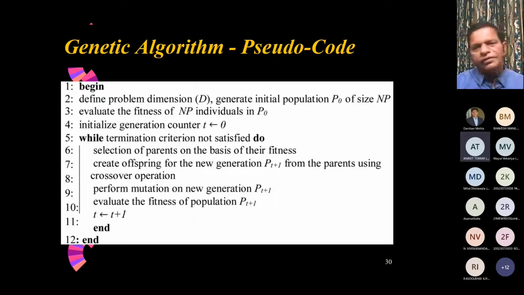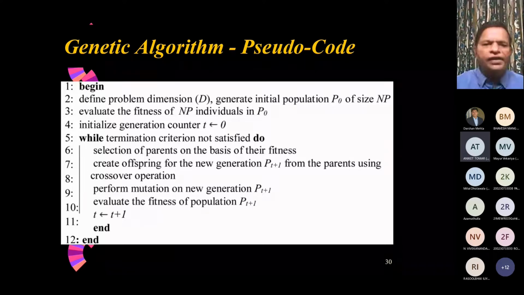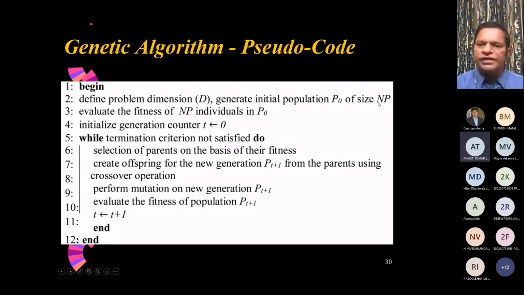Now, if we talk about the genetic algorithm as pseudocode, what we do: we begin, define the problem dimension, that is how many variables are there. Based on that, decide the chromosome length based on the desired accuracy. Generate the initial population, call this P0, of size NP, say 20, 30, 50, whatever it is. Then evaluate the fitness of all these NP individuals in the P0 population. Initialize the generation counter T to 0.